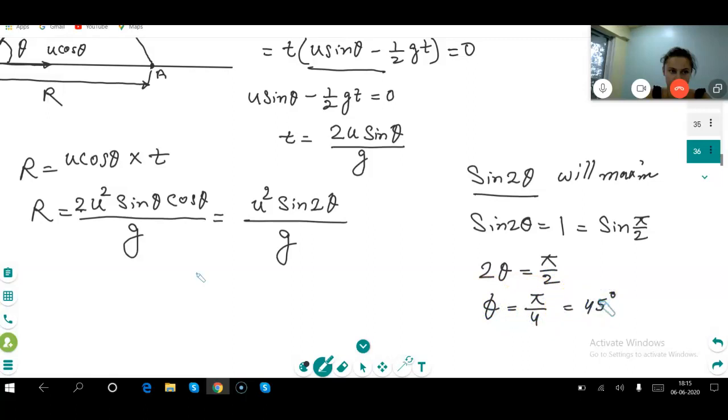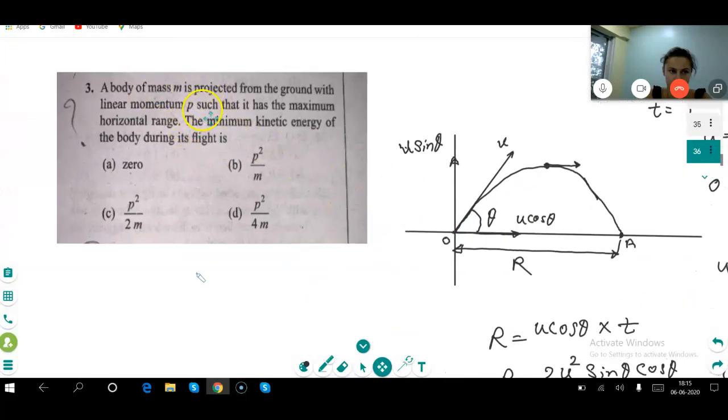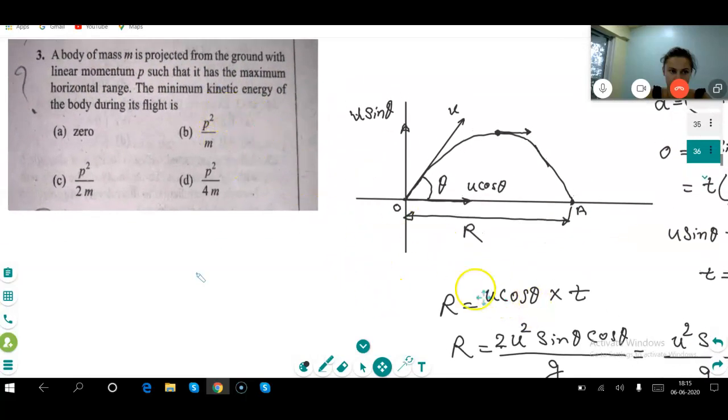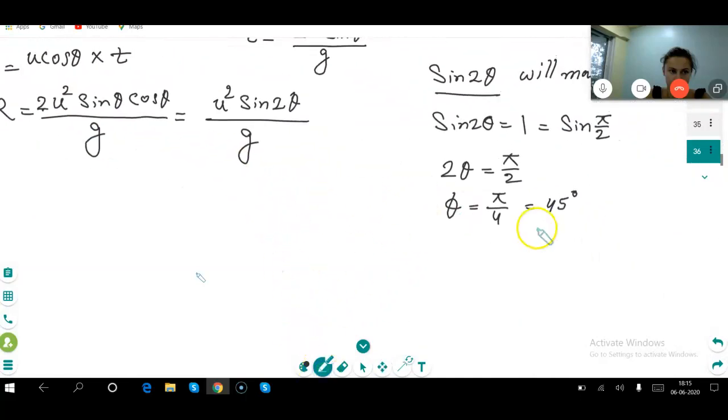Is it clear? Yes. Now the maximum angle we got, correct na? Now it is telling projected such that maximum horizontal range. So what is the maximum horizontal range? It's going to be u square sine 2 theta by g. Sine 2 theta will become 1, so it becomes u square by g. Correct or not? Yes.